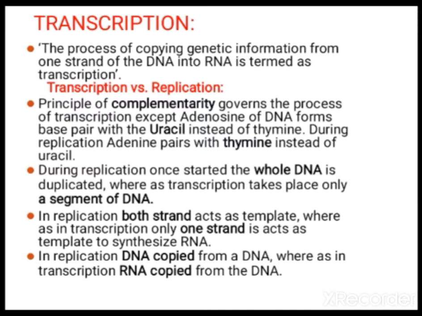You know three types of RNA are there: tRNA, mRNA and rRNA. Whatever RNAs are there, what is the main difference between DNA and RNA? DNA has the ATGC combination, here it is AUGC. Instead of thymine, uracil is there. That is the first difference. So during replication and transcription also the difference is the same. In DNA during replication, opposite adenine, thymine is formed. But in RNA, instead of thymine, uracil is formed.